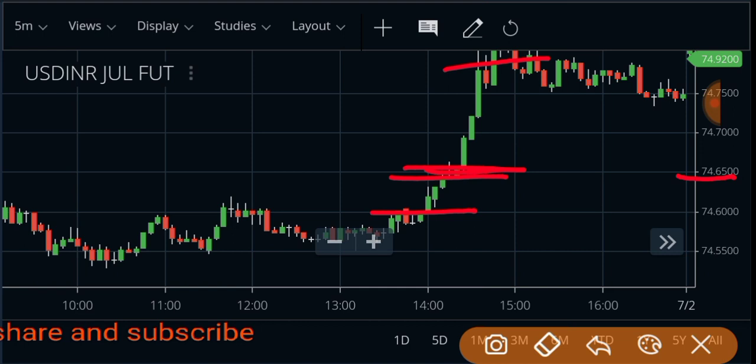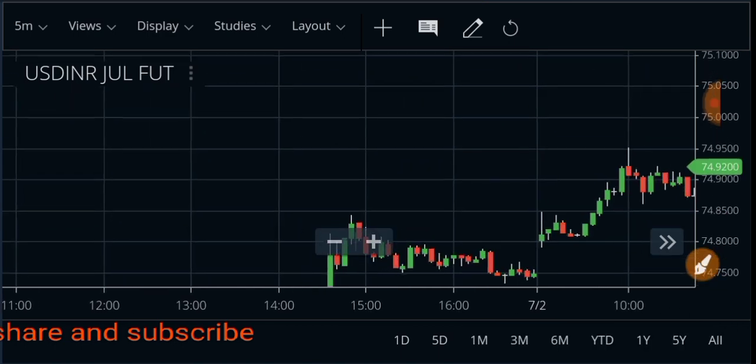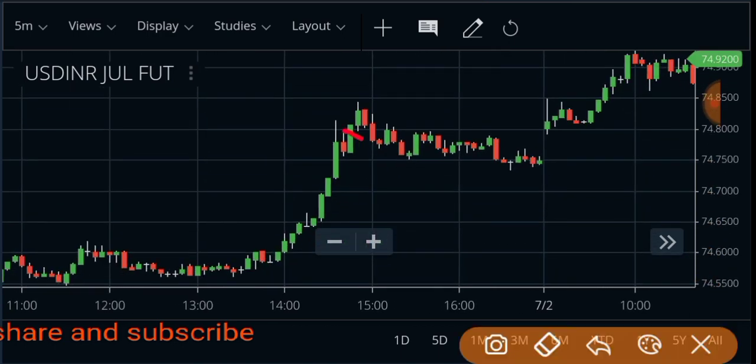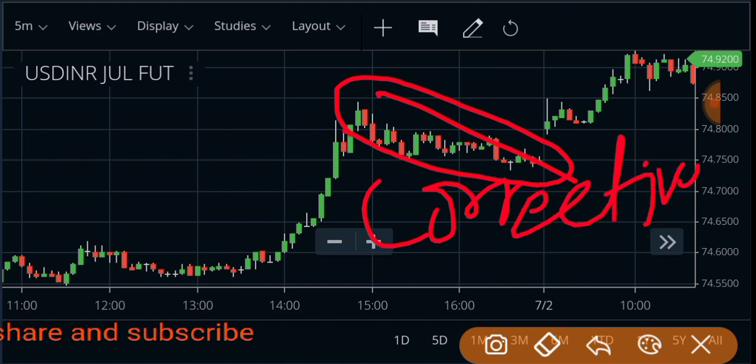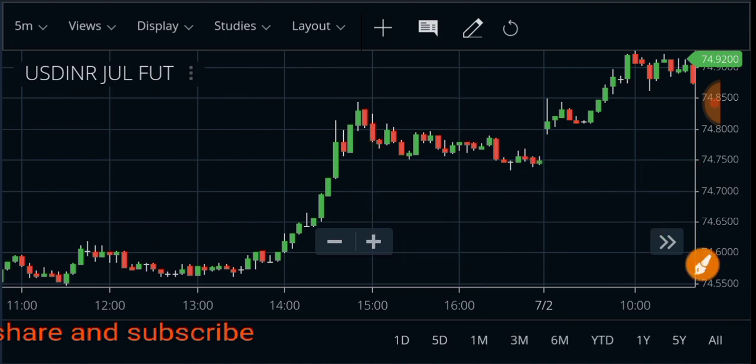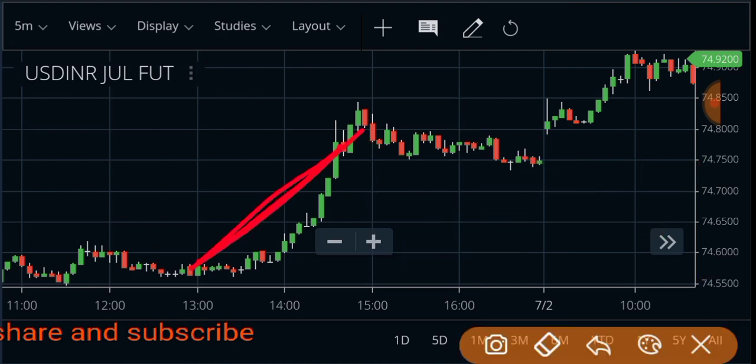If we capture before that entry price, then we get even more and more profit, right? Then again some sellers and some bidders are going to book their profit, then the market goes to the downside. That is a corrective move, profit booking. That is the correction of the market, right? Either that bullish formation, either bullish or bearish formation, that is called the